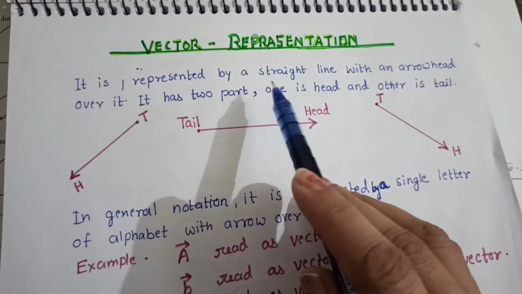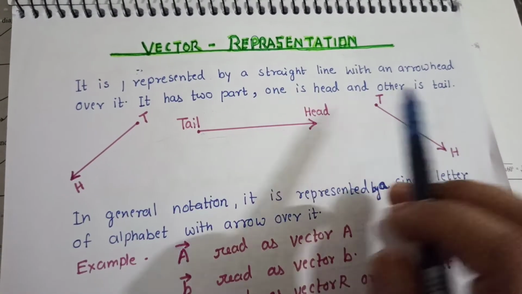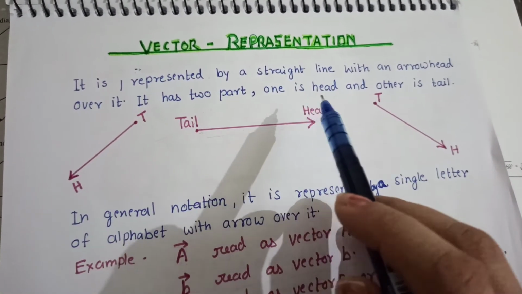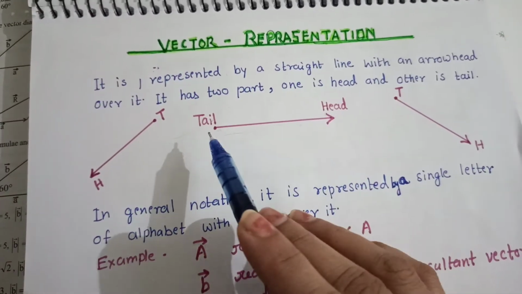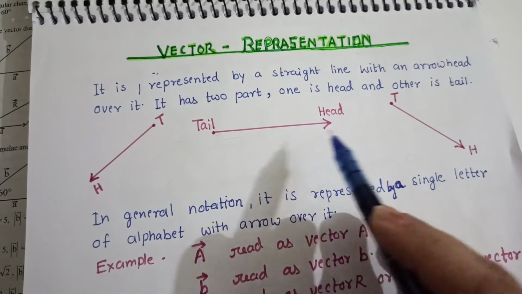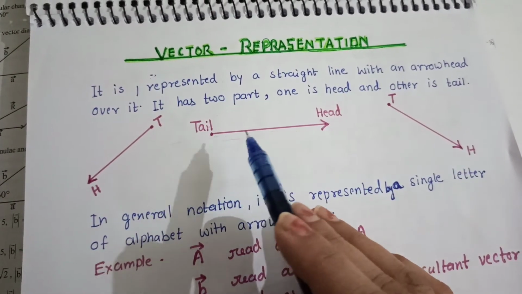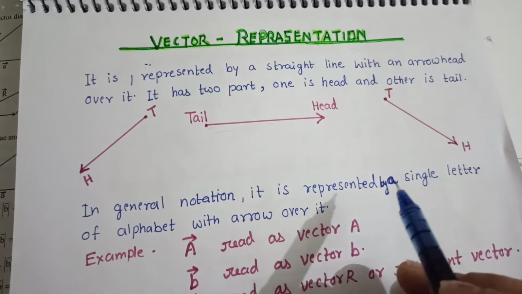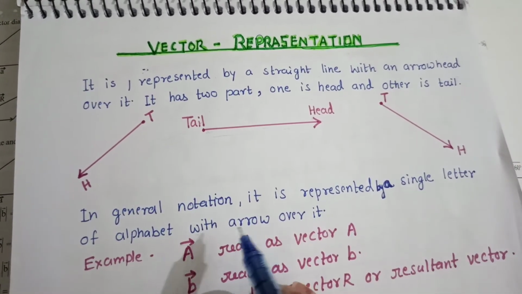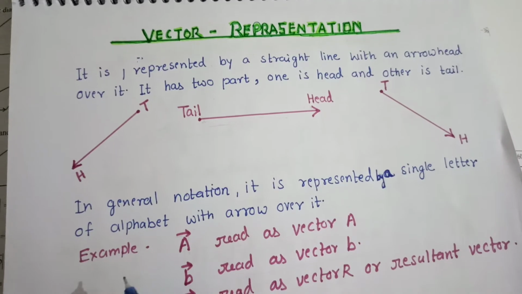Let us see the vector representation. It is represented by a straight line with an arrowhead over it. It has two parts. One is head and another is tail. In this way, a line with an arrowhead and the other side is tail. In general notation, it is represented by a single letter of the alphabet with an arrowhead over it.